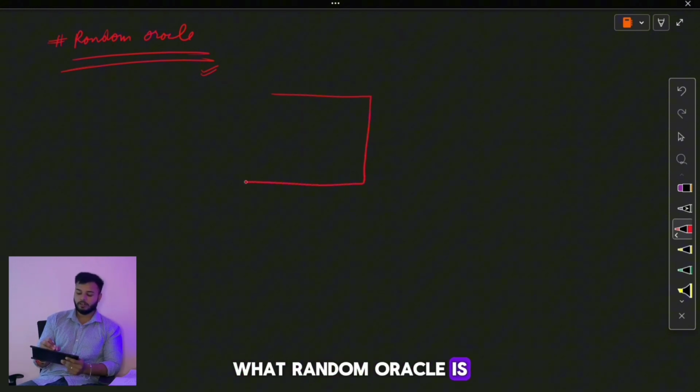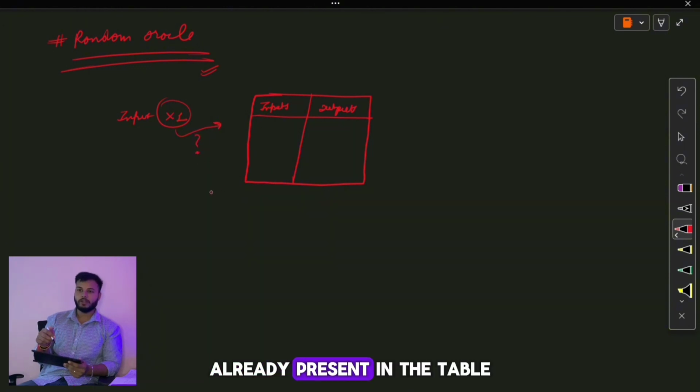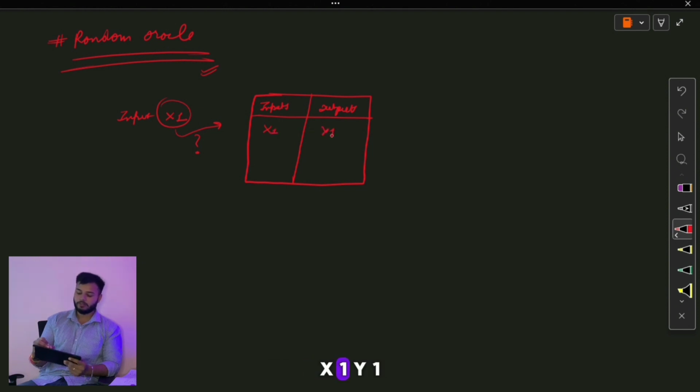So we can consider it as a table. Random oracle is a table of inputs and outputs. Basically what we do is, let's say we provide an input to the random oracle, x1. The property of a random oracle is that it will take input x1 and check the list of inputs to see if x1 matches an input already present in the table. Currently as you can see our table is empty, that means that the input is not present. What random oracle will do is provide a random output for this, let's say y1: x1, y1.